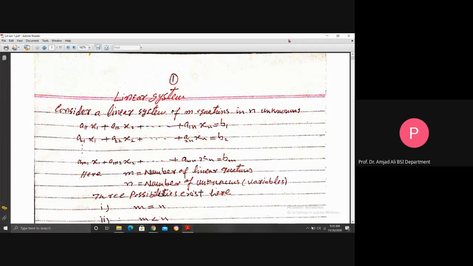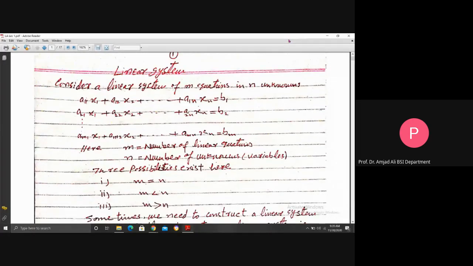Up to am1x1 + am2x2 + and so on + amnxn = bm. Here, m is the number of linear equations and n is the number of unknowns, or variables. Here we have three possibilities.